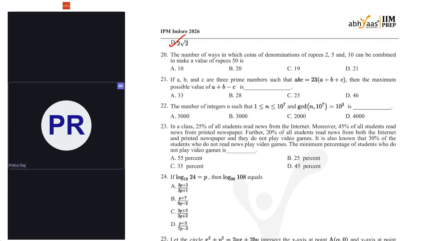Next, number of ways in which coins of denominations of rupees 2, 5 and 10 can be combined to make rupees 50 is. In general we ask this type of question very frequently in our mocks, but it is asked in a different way, but yes, we can do this.